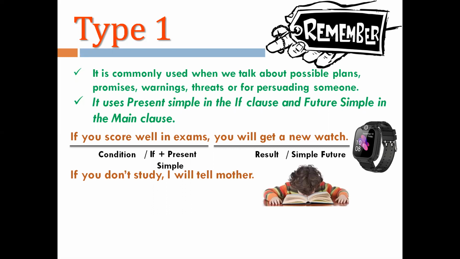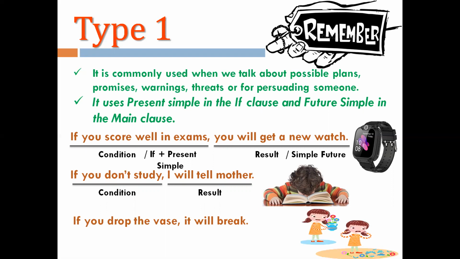If you don't study, I will tell mother. Here again, if you don't study is a condition, and this condition is in simple present tense. Don't represents simple present tense. And I will tell mother is a result which I have again represented in simple future, right? So this is a kind of a threat.